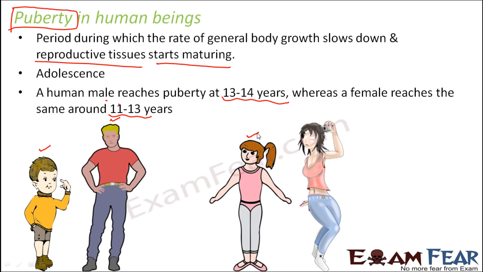So here you can see this is a small girl. However, this is not a small girl. The girl is actually entering the adult phase. You can see there are certain changes even in the physical appearance of the person when he or she enters adolescence. Now the question is, what are the changes that actually take place inside the body of a person when he or she enters puberty?